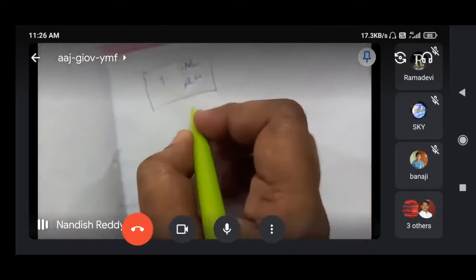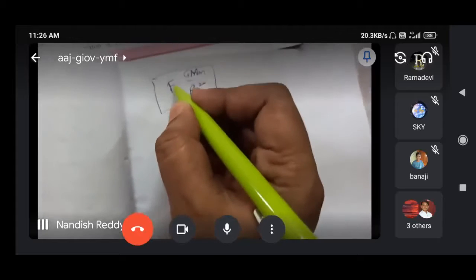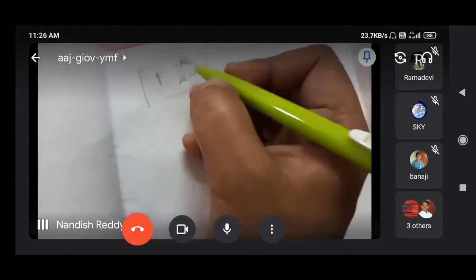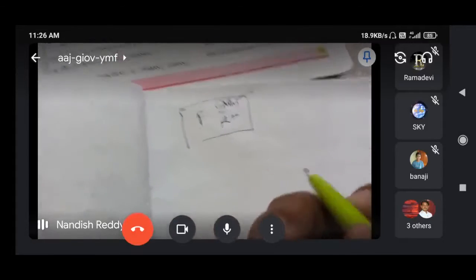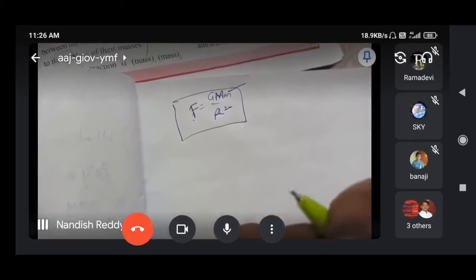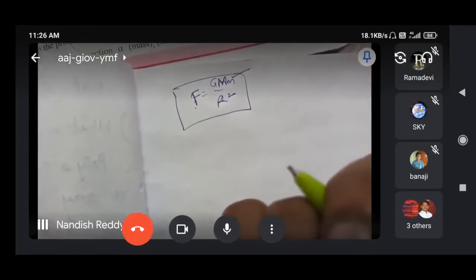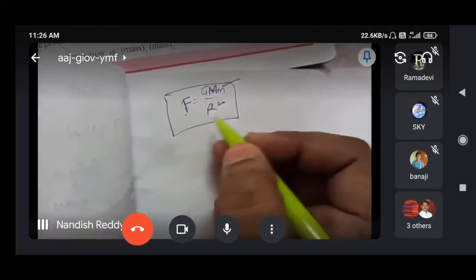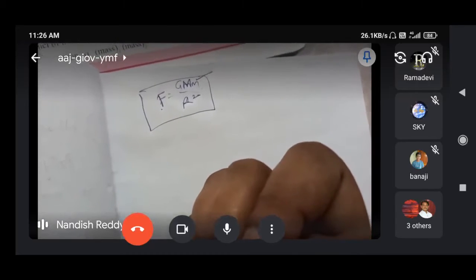It concludes that gravitational force is directly proportional to the product of masses of the two objects. On any two objects, if we observe the gravitational force, it is directly proportional to the product of masses and inversely proportional to the distance between them. Okay? In that manner we can conclude.